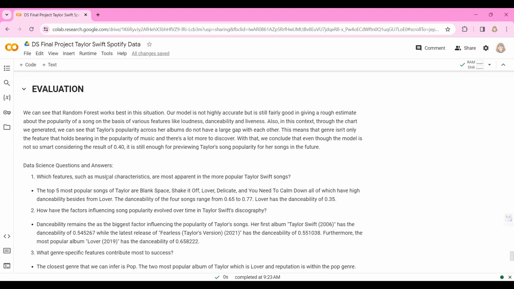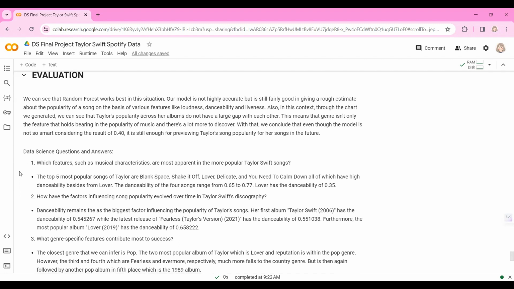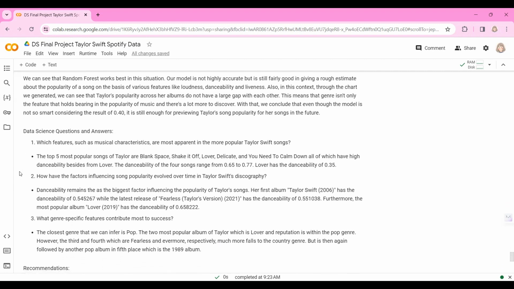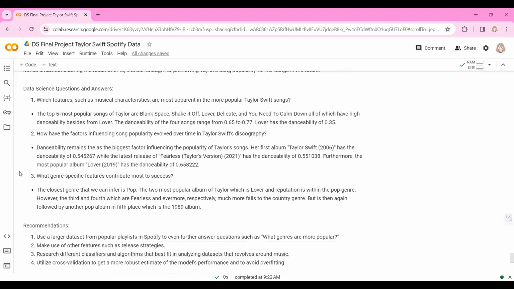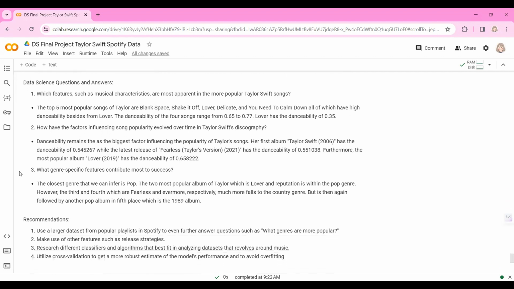So with that, we can conclude that even though the model is not so smart, considering the result is 0.40, it is still enough for previewing the popularity of Taylor's songs in the future. And we also see this model as a good baseline model in order to formulate smarter machine learning models in the future. So let's move on to answering data science questions.